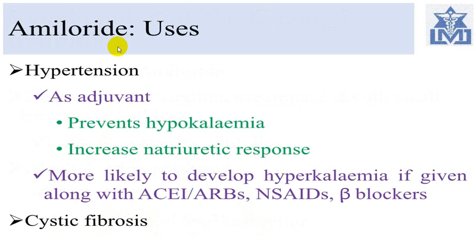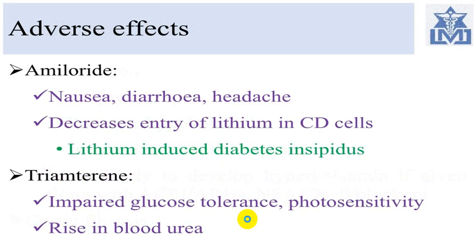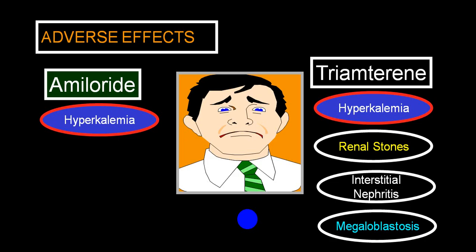So it is utilized mainly for hypokalemia and increased natriuretic response. So those are the main indications. Side effect wise, because it is retaining potassium, it can end up with hyperkalemia. It is retaining calcium, so it can end up with renal stones, interstitial nephritis, and megaloblastosis. Most common.